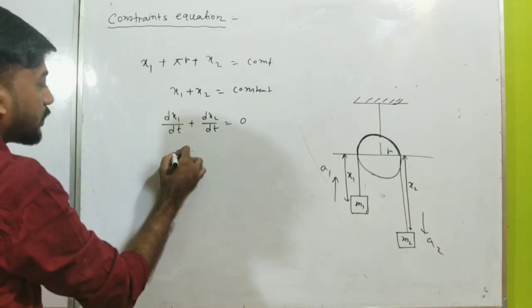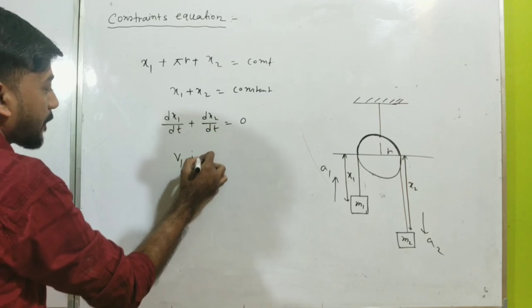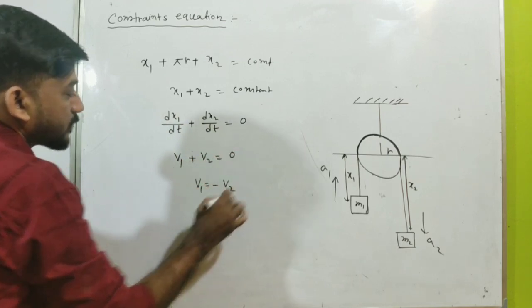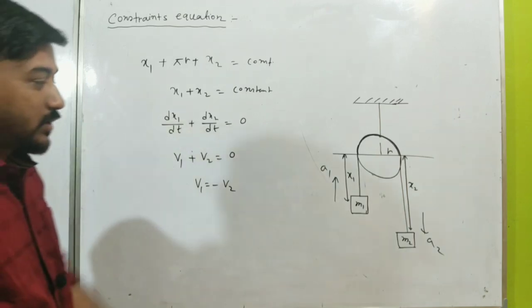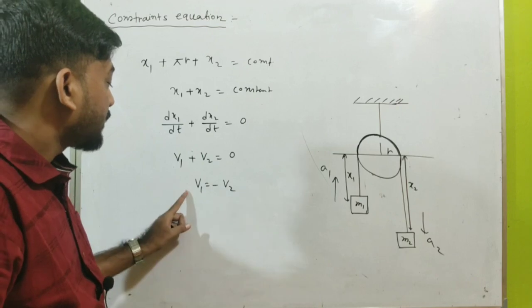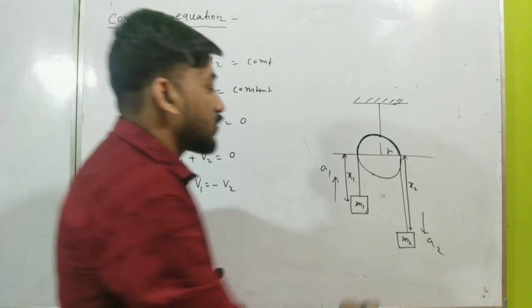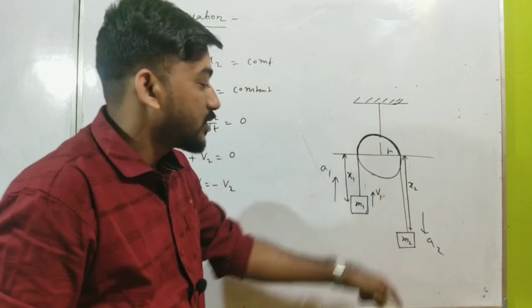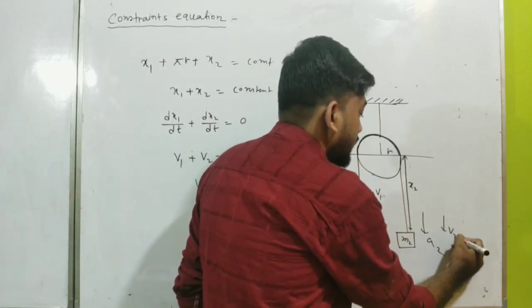So it will be v1, that is dx1 by dt, plus v2 equal to 0. That means v1 is equal to minus v2. You can see this easily from the mathematical equation. So if the velocity of mass m1 is in this direction, then the velocity of mass m2 will be in this direction.